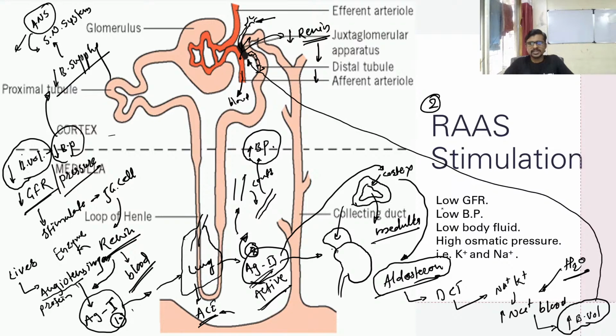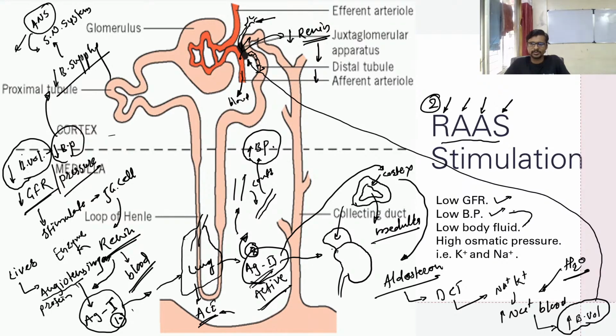So these are the causes for the stimulation of your RAS system. Okay, so it is called the RAS system. What is RAS? It's the renin, angiotensin, aldosterone system. Okay, so we call it RAS. Low GFR means a low glomerular filtration rate, low blood pressure, low blood fluid.